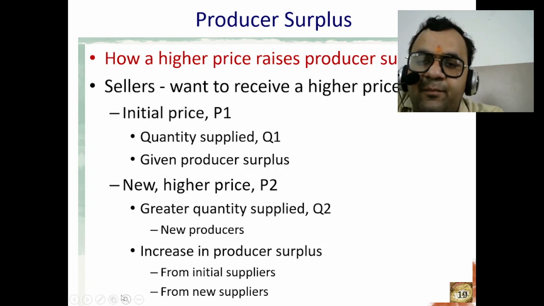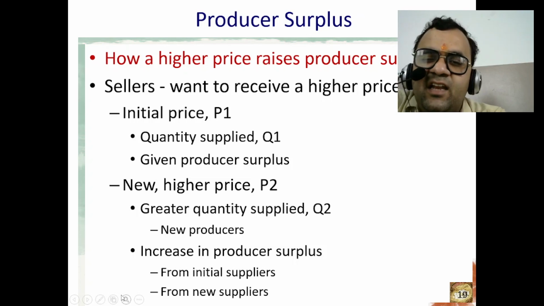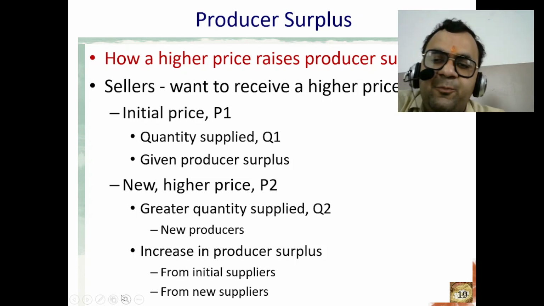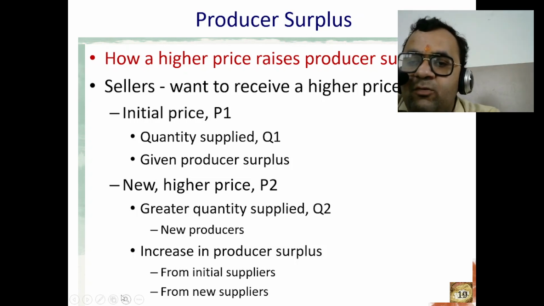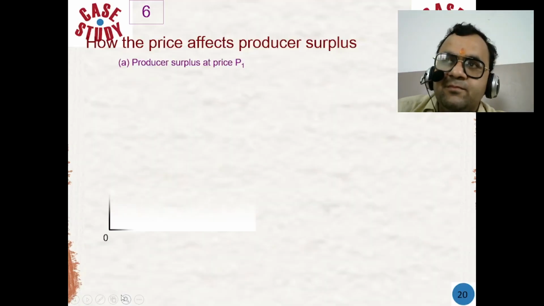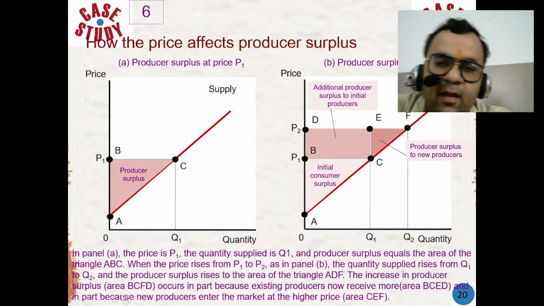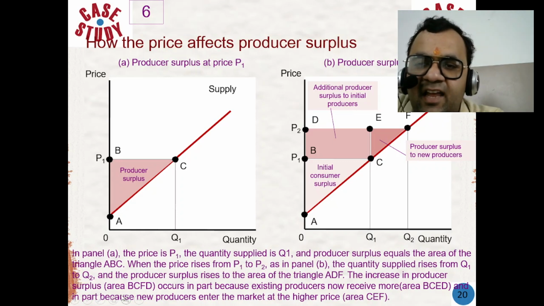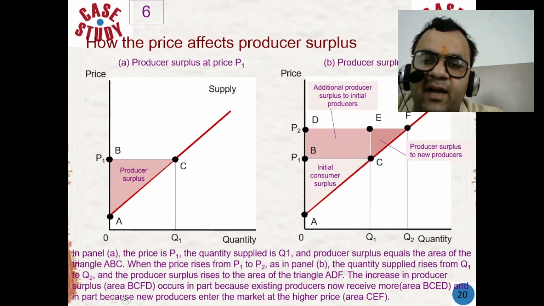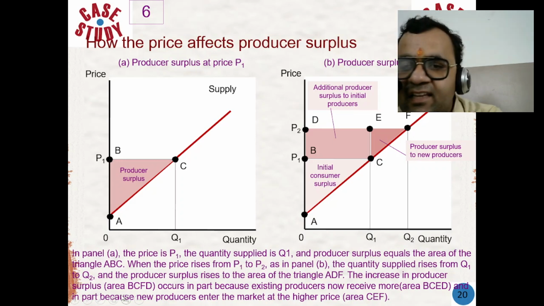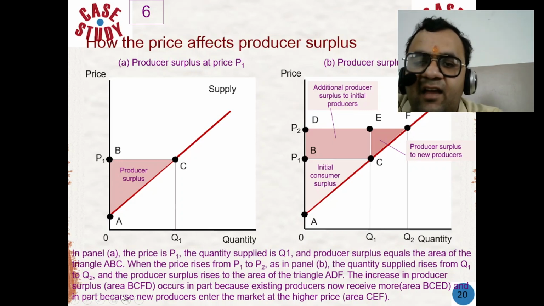Expansion of the surplus: the area between the supply curve and the market price increases. It represents the increased profit or surplus value that the producer receives. Graphically, as the price rises, the horizontal line representing the market price moves up, increasing the area above the supply curve and below the market price.